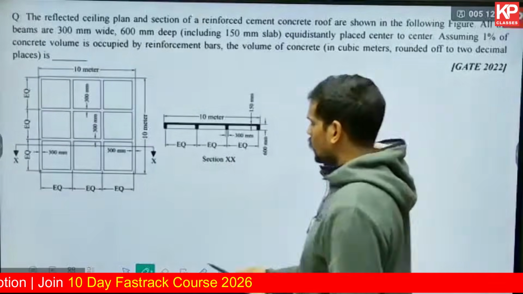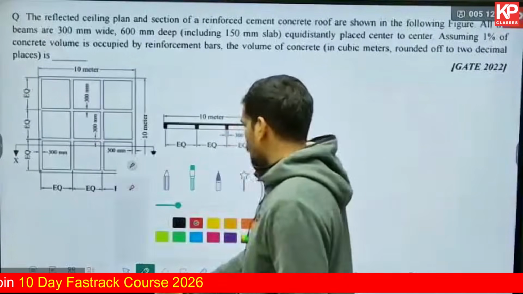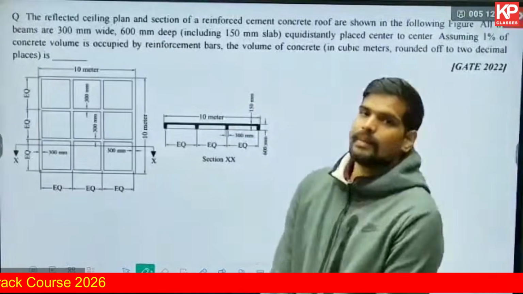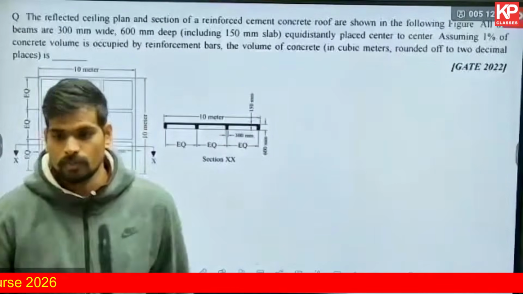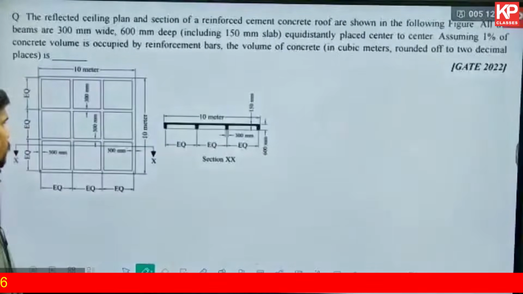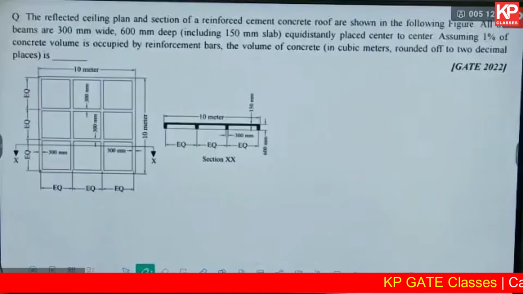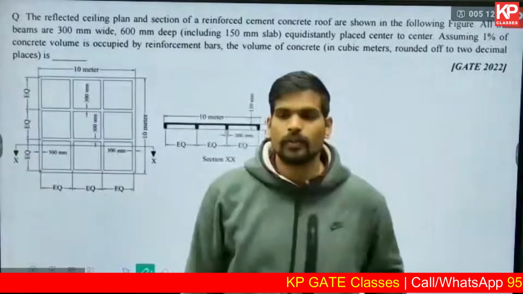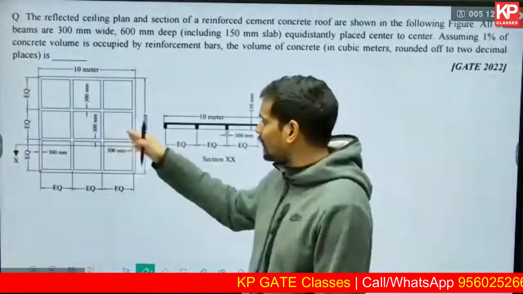They're asking us the volume of the concrete in cubic meters. So you can use the centerline method to find out the volume of the beams. Alternatively, you can also find it by deducting these depressions.